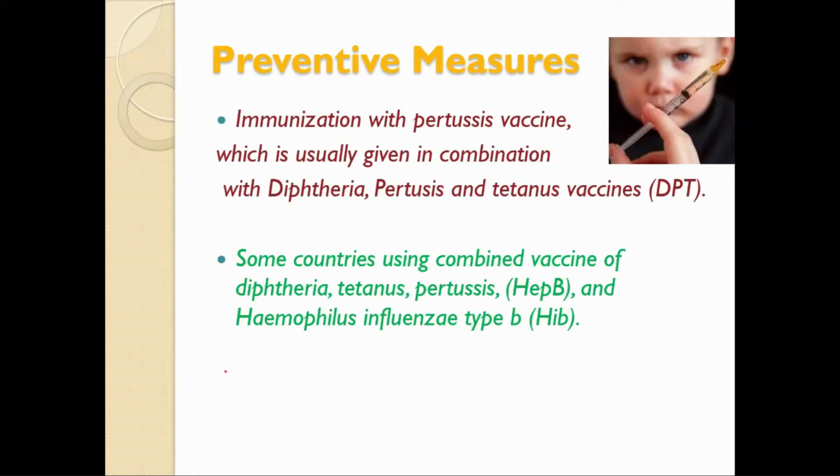So after 1 year, again a DPT booster dose can be given, but not in the National Immunization Program of Nepal. So 6 weeks, 10 weeks, and 14 weeks, 1 month apart or 28 days apart can be given. 3 doses can be given.